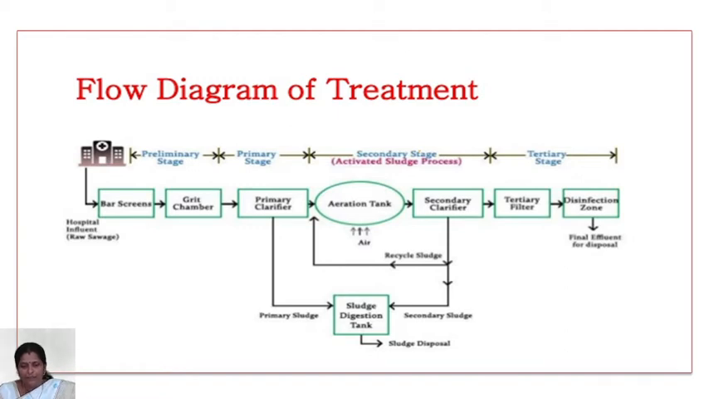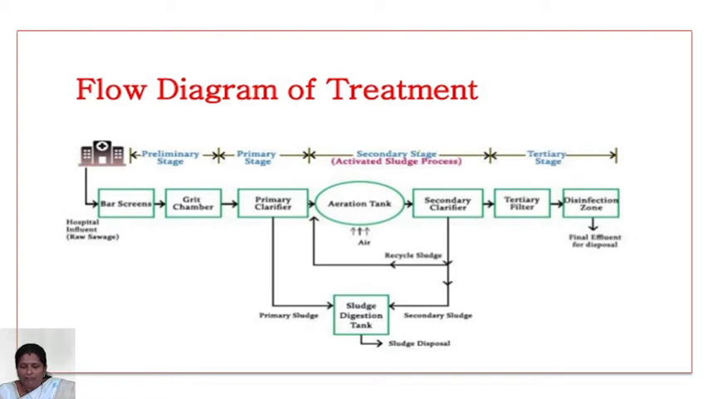The secondary stage consists of an aeration tank. This aeration process is done by the activated sludge process, trickling filter, oxidation pond, and other methods. In the aeration method, air is diffused into the wastewater, and this air brings about oxidation, that is, carbonaceous oxidation and nitrogenous oxidation, which are carried out in the aeration tank.